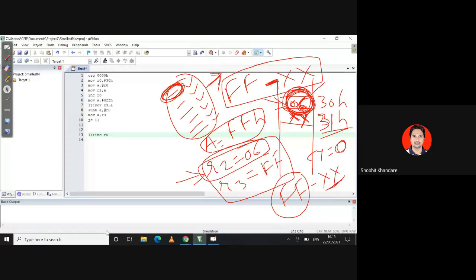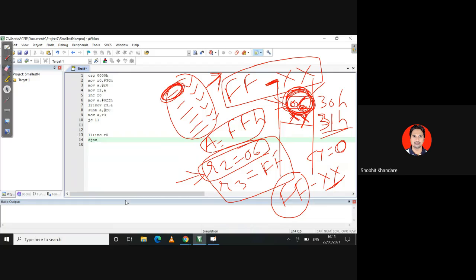Because the first number, XX, you have already taken, now we have to take the other number, which is at the address 32H. So I have to increment my R0. After that, you have an instruction DJNZ.